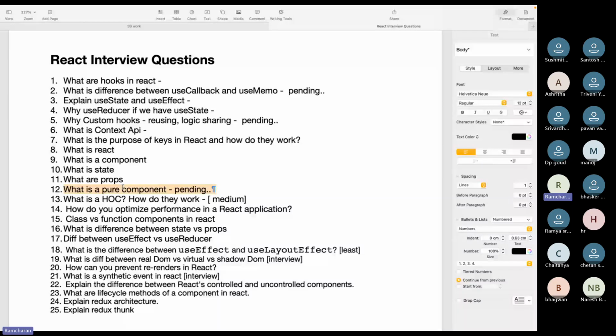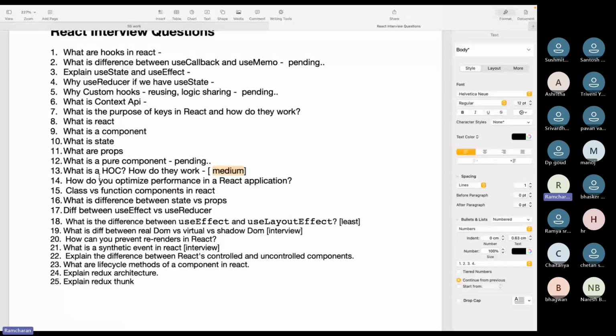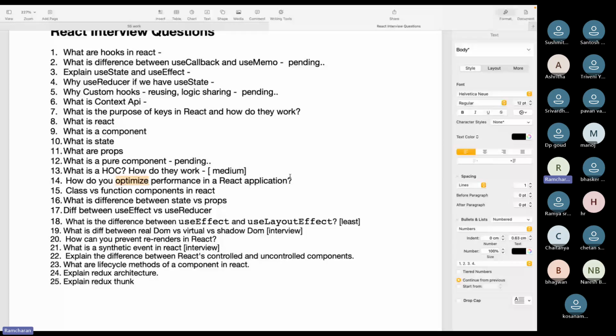And what is higher order component? This is not that important, but someone will ask. So this is not that important, let's skip this. And how do you optimize performance in a React application? This is also an important question. This one you will also learn when I tell you the performance optimization techniques in React applications. So this one is also pending.